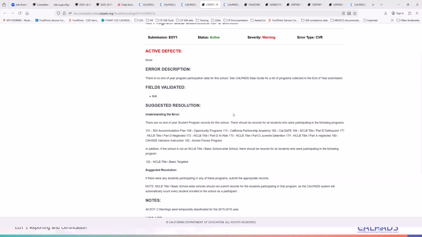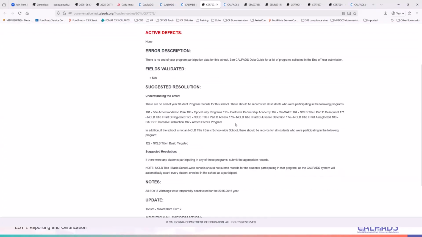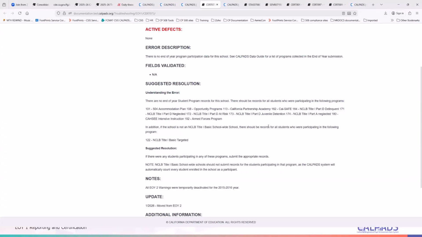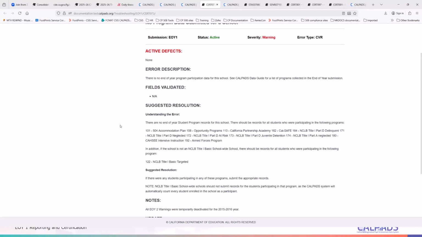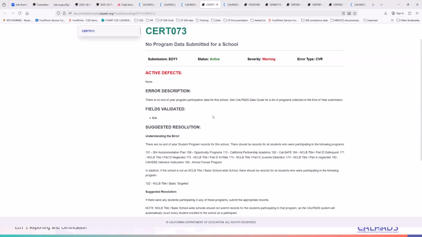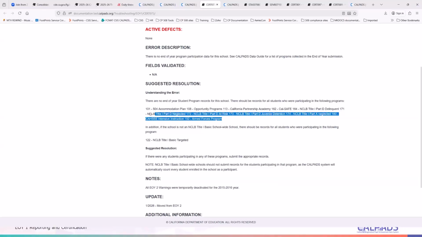So you have to make sure that this warning is just looking for these programs. Sometimes we always have LEAs saying, but I've submitted my program 181, program 182, which is your free lunch, or I've submitted, let's say, the ELOP, right? That ELOP program is not accounted for in this warning. So just be aware that when you get a CERT 73 warning, it's based on these expected programs reported for that specific school.